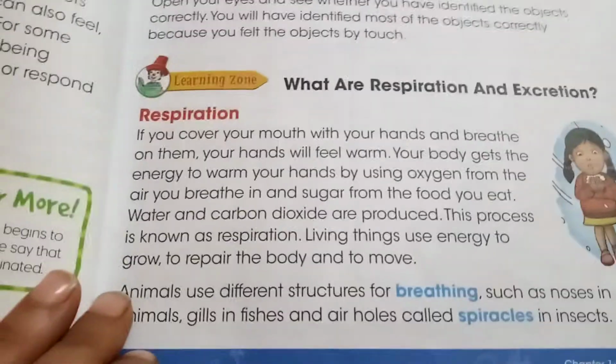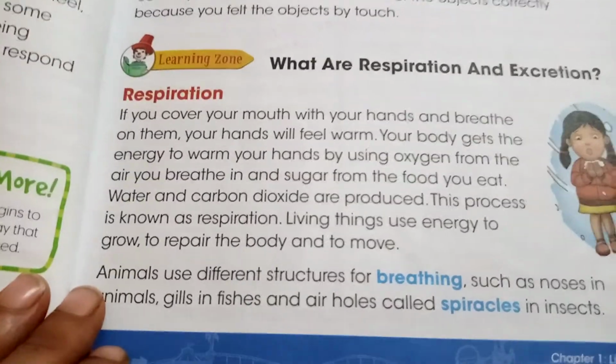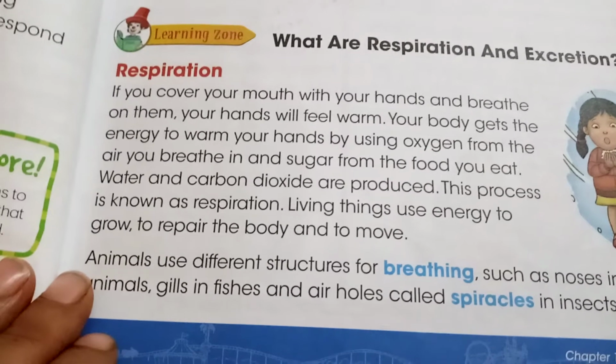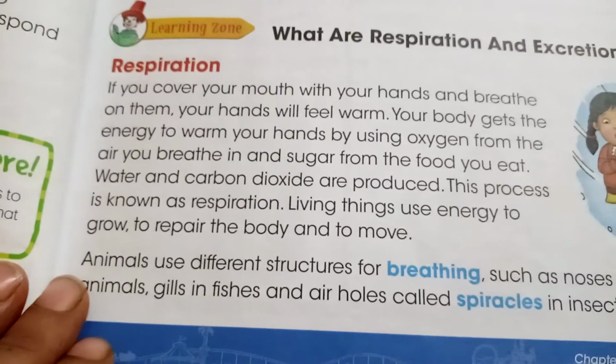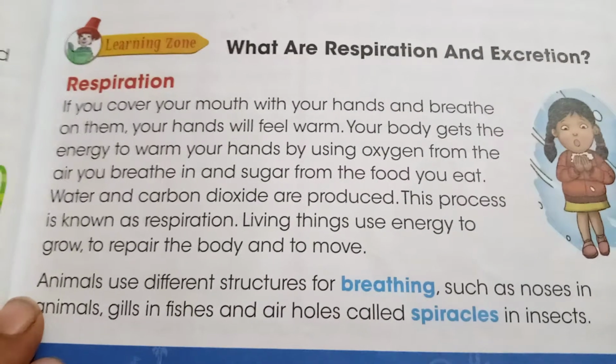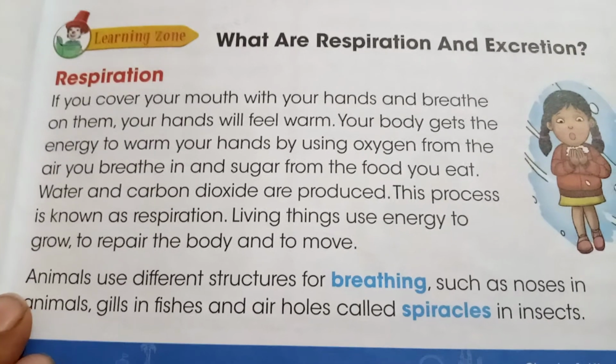Okay. Now, besides sensitivity, we have respiration. Respiration is when you cover your mouth with your hands and breathe. Your hands will feel warm. Why? Because you are getting the energy to warm your hands by using oxygen from the air that you breathe and the sugar that you eat.